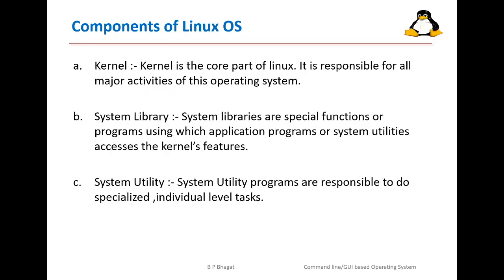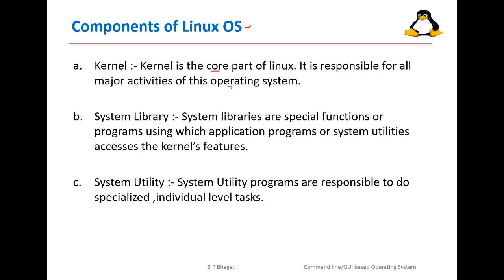Then let us see something in short related to the components of the Linux operating system. So it has the kernel, which is the core part of Linux, which is responsible for all the major activities of the operating system.